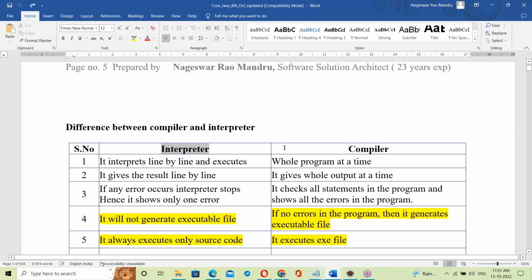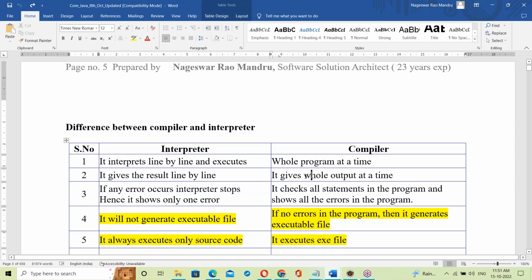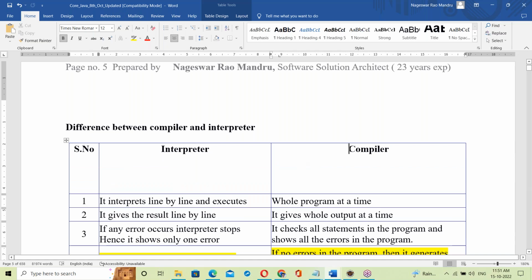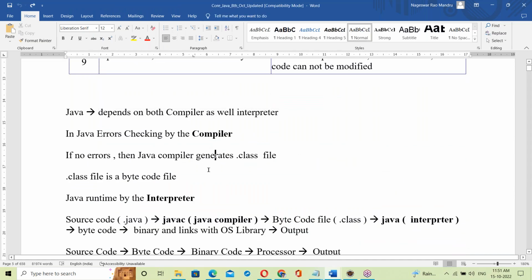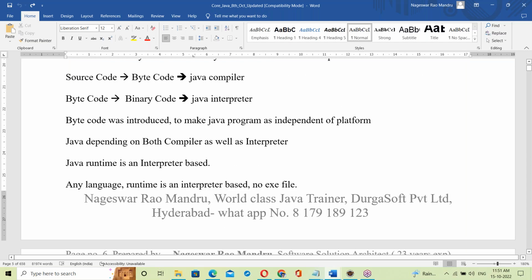So the next topic is about interpreter and compiler. What is an interpreter? What is a compiler? How does an interpreter work? How does a compiler work? Next, Java: is it interpreter based or compiler based? That also we'll discuss.